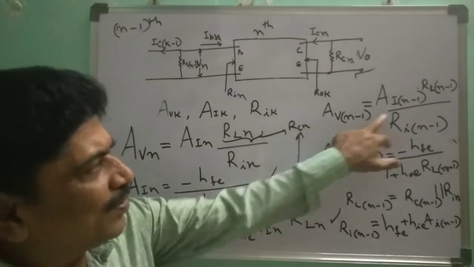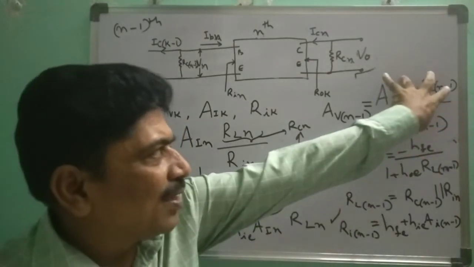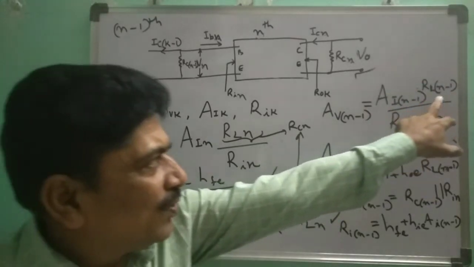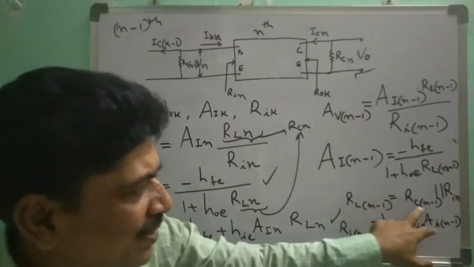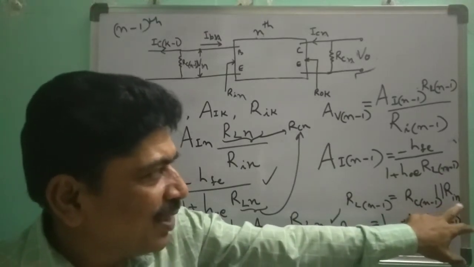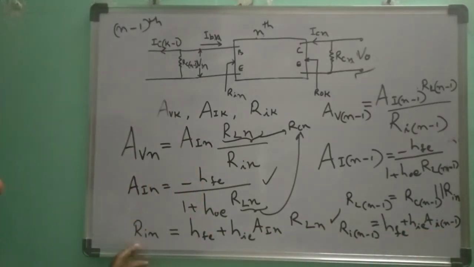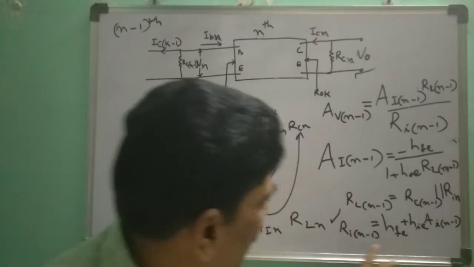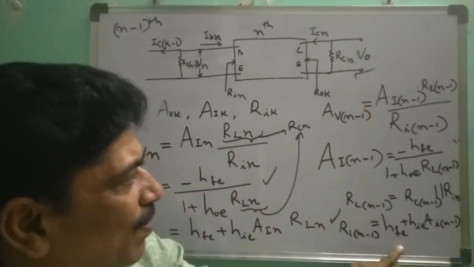Here AV n minus 1, we do not know AI n minus 1, we do not know RL n minus 1, and these three are not known. How to find out those? First we have to know what is RL n minus 1. RL n minus 1 is nothing but RC n minus 1 in parallel with RIN. And RIN is not known. Okay, RIN we can get from this equation. Not RI n minus 1. So RI n minus 1 using this formula we can get it. Okay?